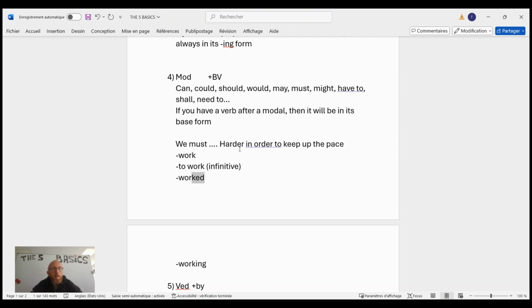There's no ed at the end, so it's neither the past nor the past participle. And it's not the ing form either. The base form for the regular verbs is the verb in its shortest form. So the shortest word of the list is going to be the right one.